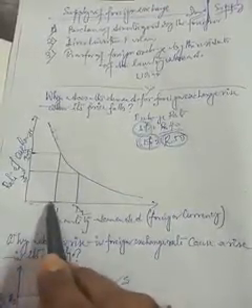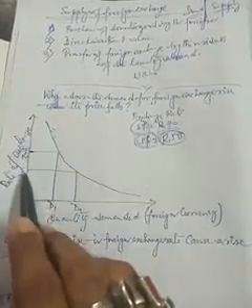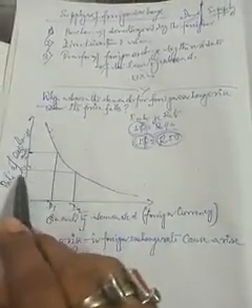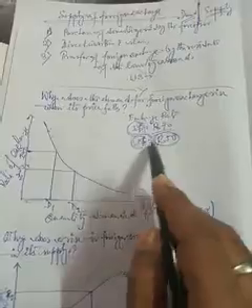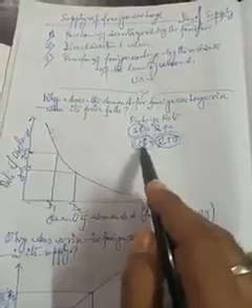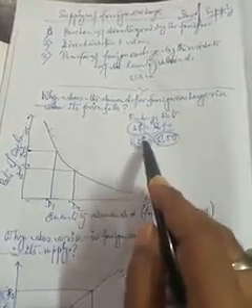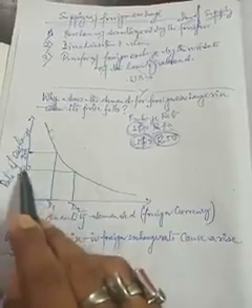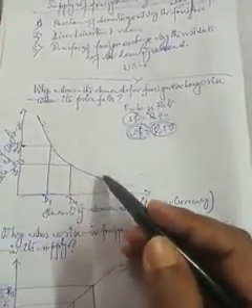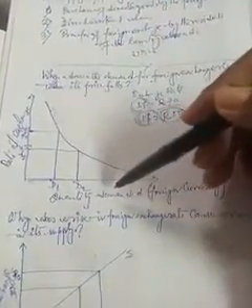When the exchange rate falls, suppose to rupees 50, its demand will increase. Why will its demand increase? Because we can purchase more dollars. So when the exchange rate falls, we can purchase more foreign currency. Is it clear? And that is why the demand for exchange is always downward sloping.